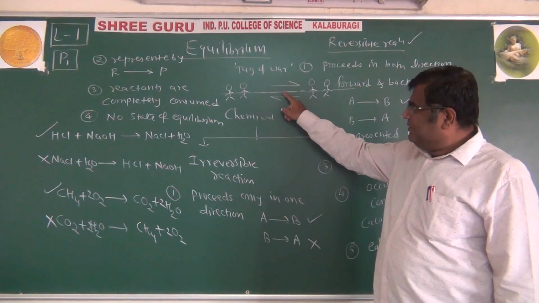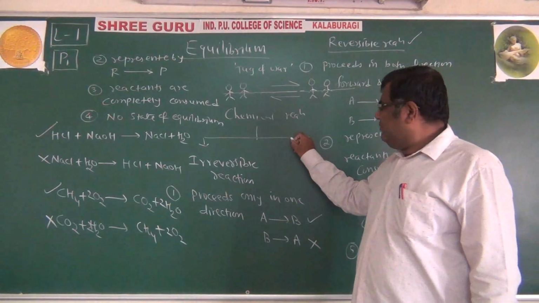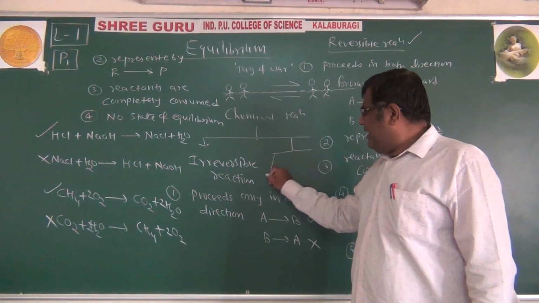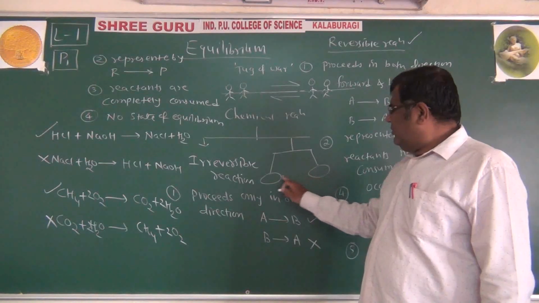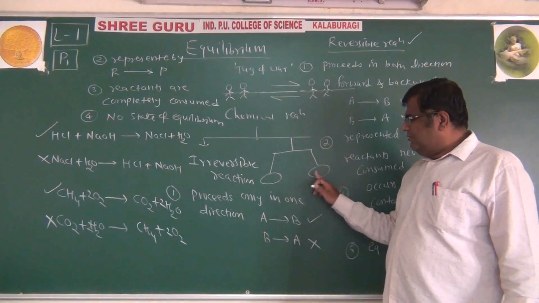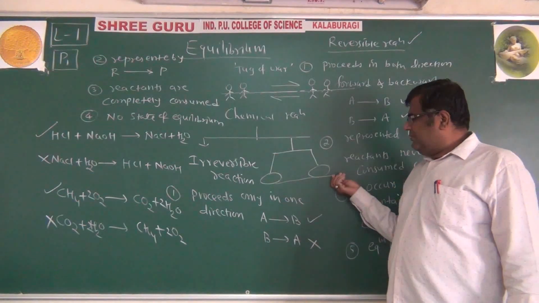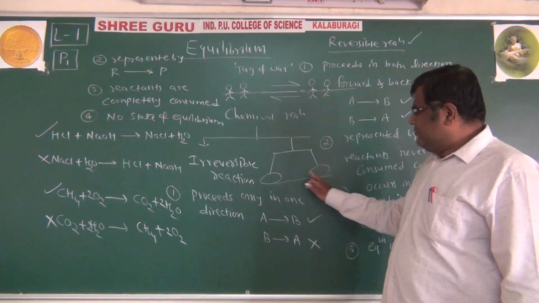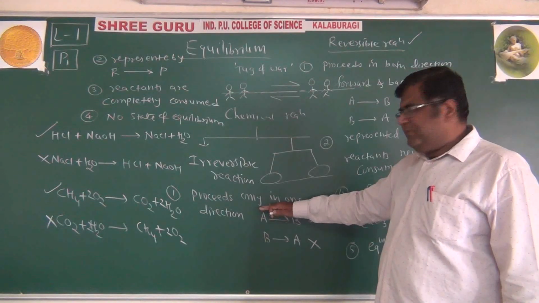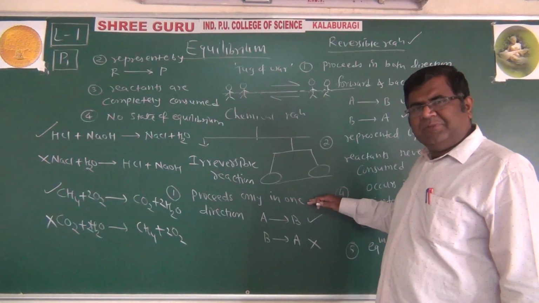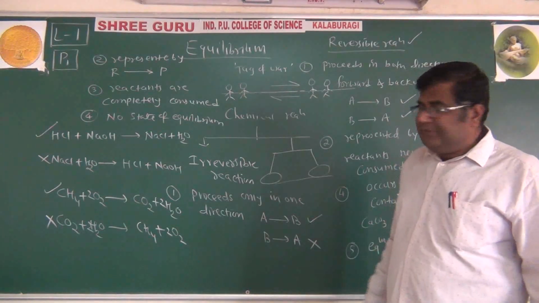Then we say that this particular rope is in equilibrium, or this type of balance is there. These two components are of equal weight. They remain in between. In the same way, we can say that it is in equilibrium. If it goes down, it is not in equilibrium. But if they are in the same position, we say that it is in equilibrium.